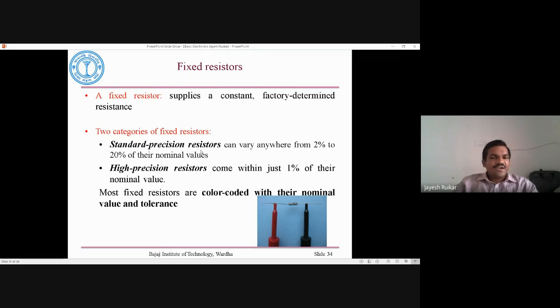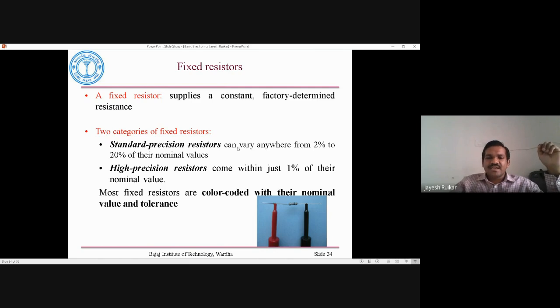So if you have a 100 ohm resistance, and you want to measure its value, it can vary from 2% to 20%. That is the standard precision resistor. The other type of fixed resistor is the high precision resistor, whose nominal value can vary by only 1%. The resistor image that I have shown is like a fixed resistor. You can measure its value with the help of either a color code, which is in the next PPT, or you can directly use the multimeter.